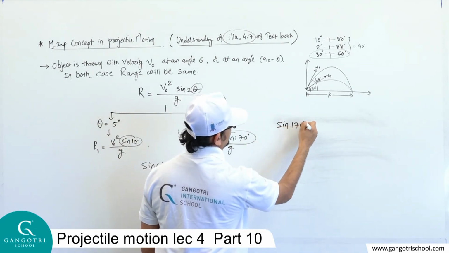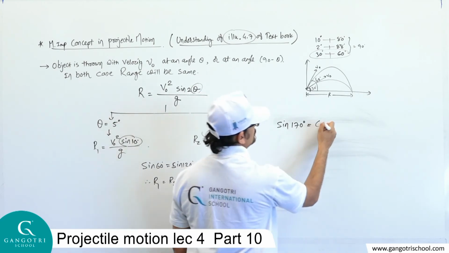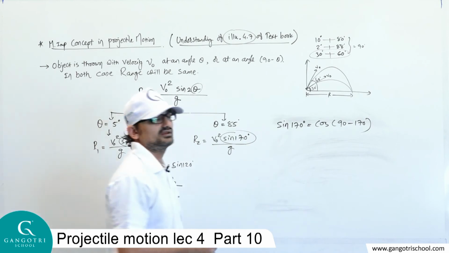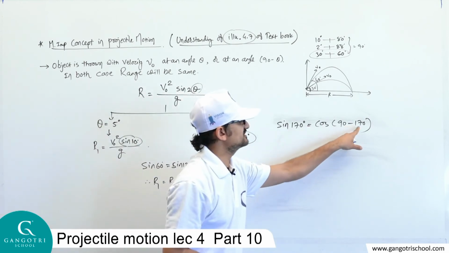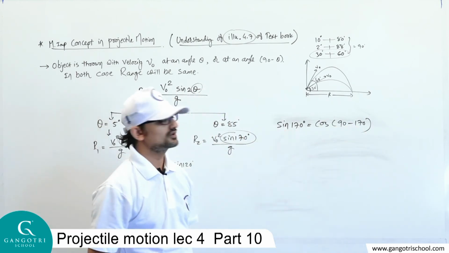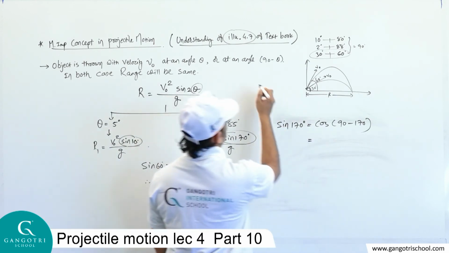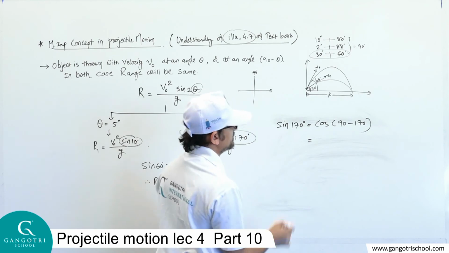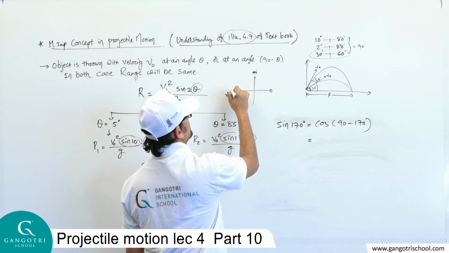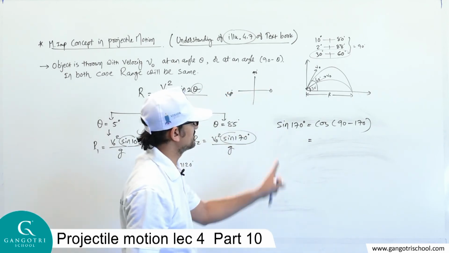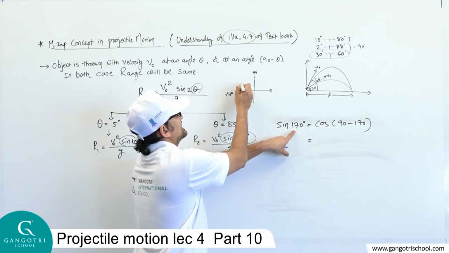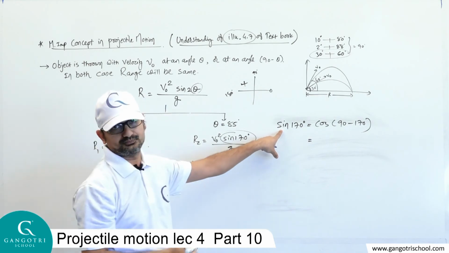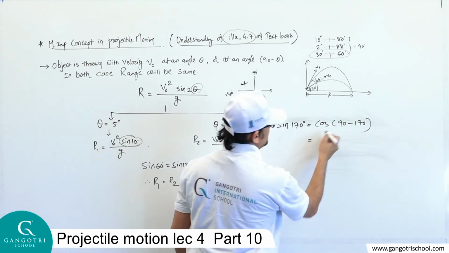Sine 170 degrees, can I write it as equal to cos of 90 minus 170? Cos 90 minus theta is equal to sine theta. One more thing you should know is that 0 to 90 degrees is mathematically known as the first quadrant, and 90 to 180 degrees is known as the second quadrant. Remember, 170 degrees is in the second quadrant. In the second quadrant the sine function is positive, so the answer will be positive.